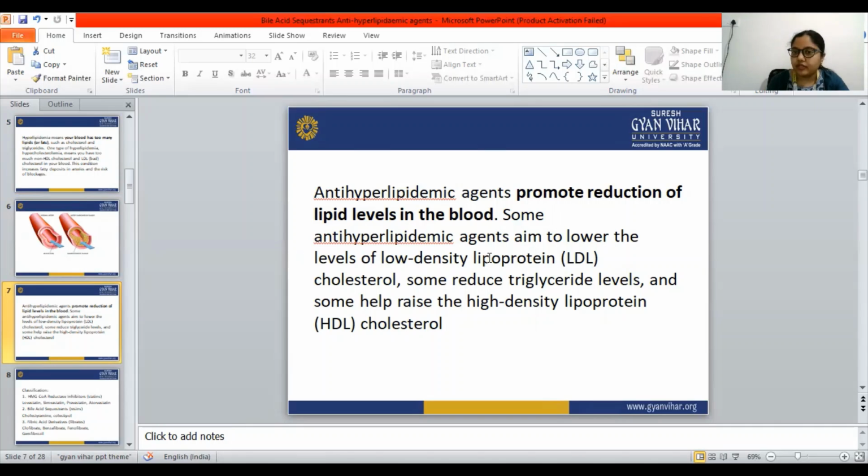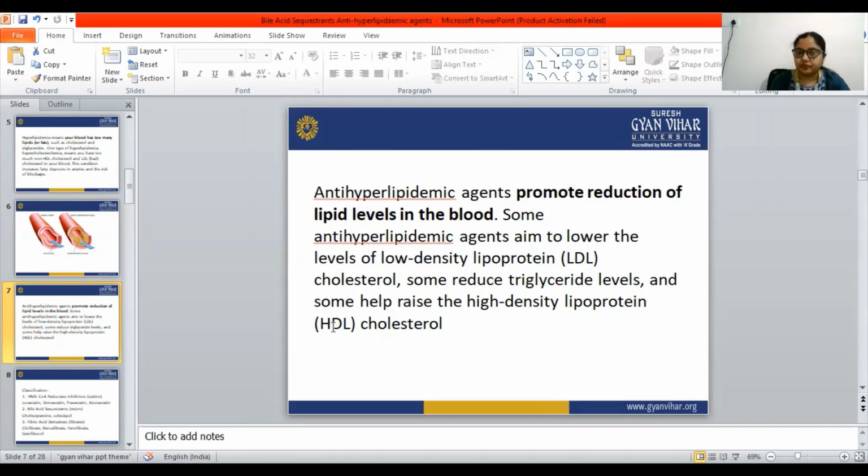Some are meant for reducing the triglyceride level, and some are meant for raising the high density lipoprotein, that is HDL. Okay, some drugs are meant for increasing the HDL cholesterol level inside the blood in our body, because this HDL is very good for our health. For maintaining good health, we need a high level of HDL.